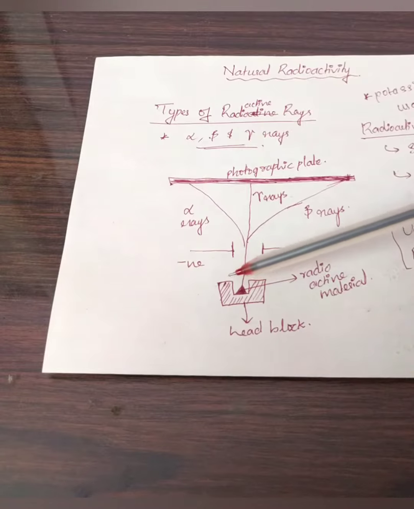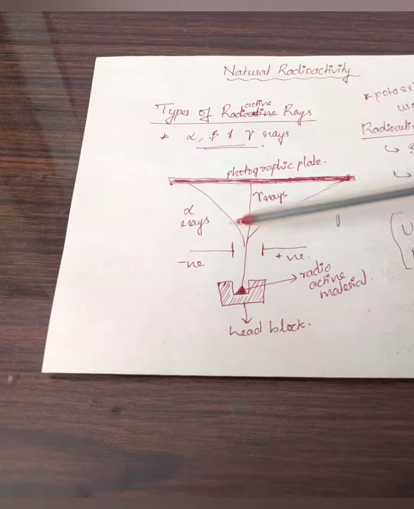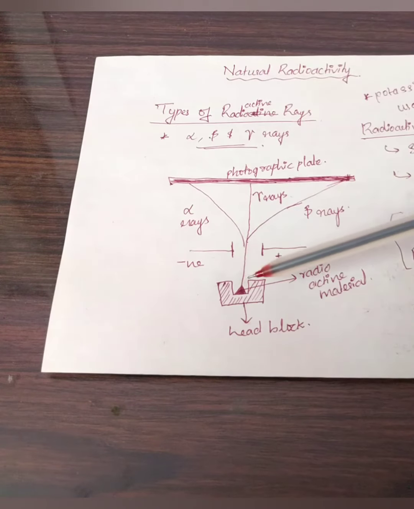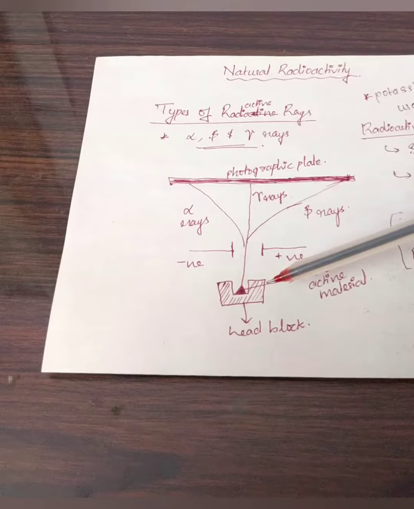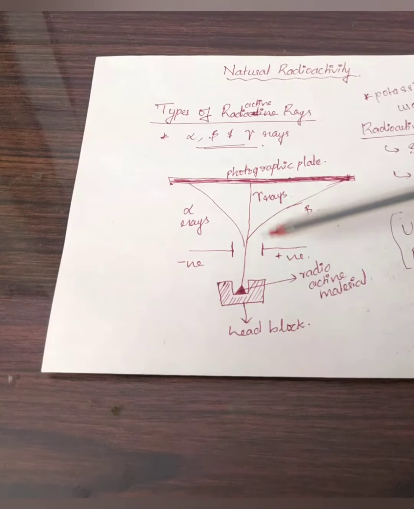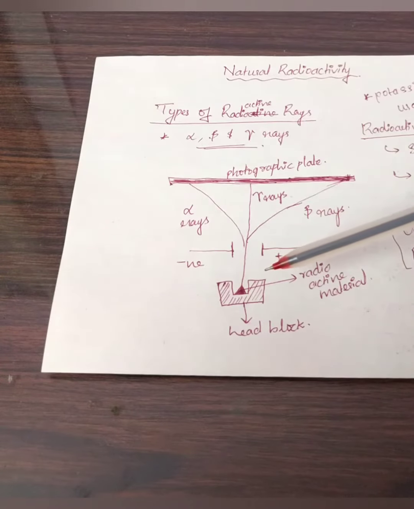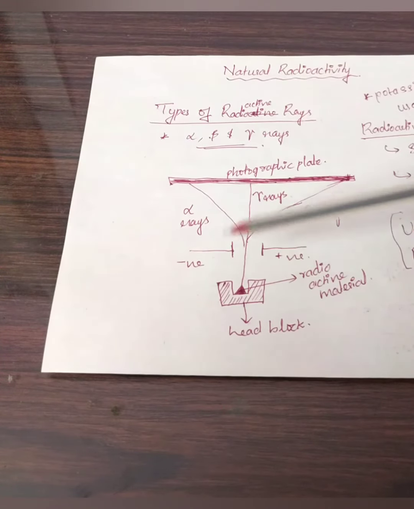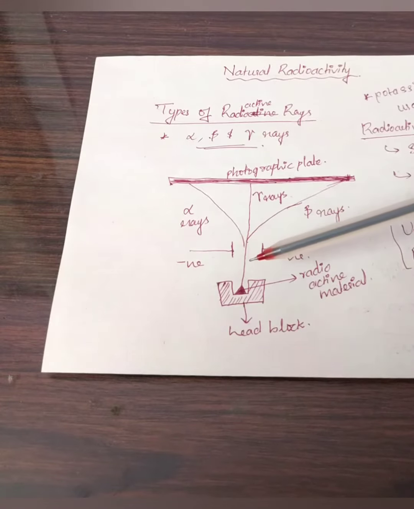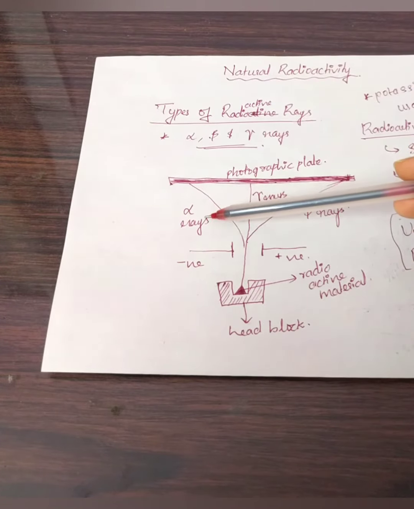So what happens is, if our radiation is having a positive charge, it will be moving towards this negative terminal, and if my radiation has some rays which have a negative charge, they will be moving towards this positive terminal. What happened actually in the studies is one portion of the rays got deflected towards the negatively charged plate. By that we can say our radiation is having some positive rays, and that is our alpha rays.